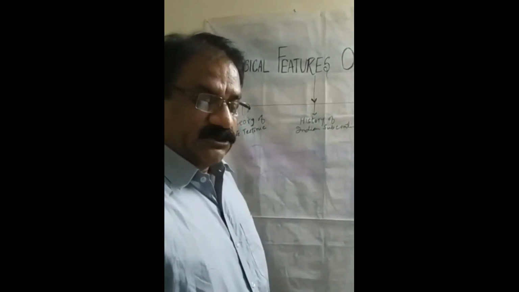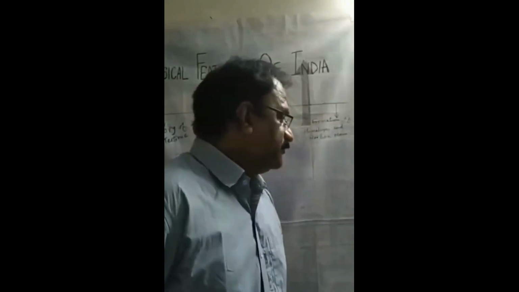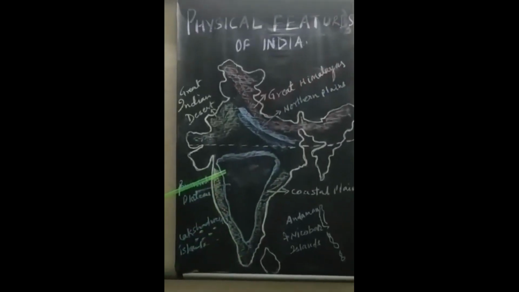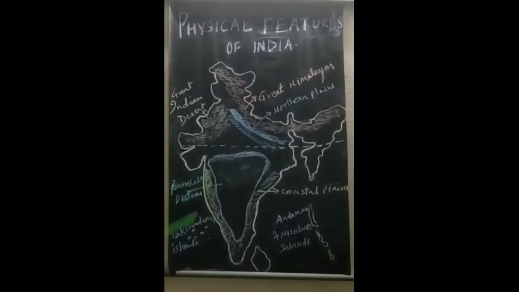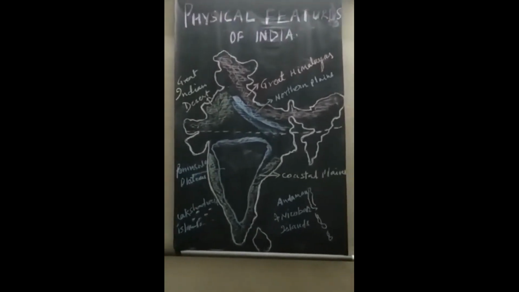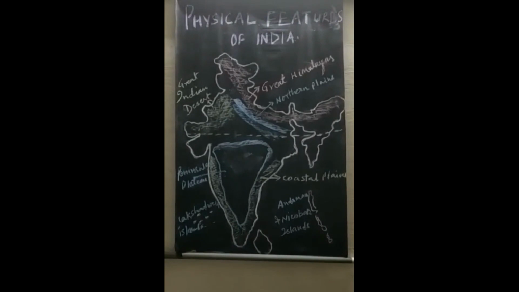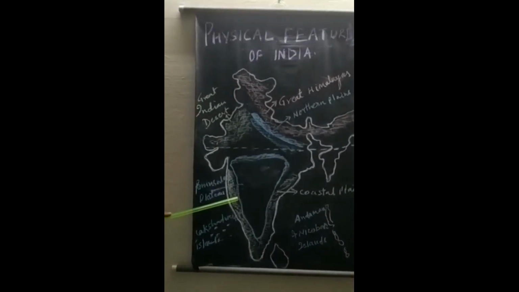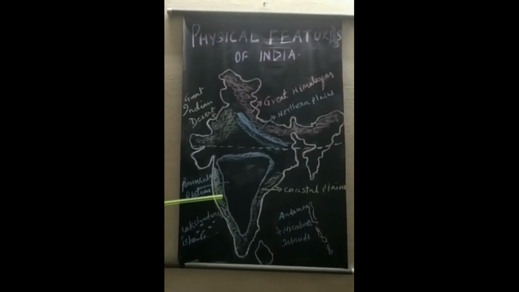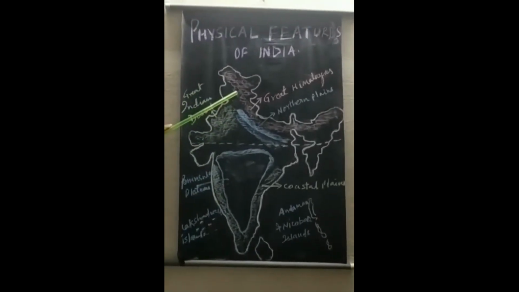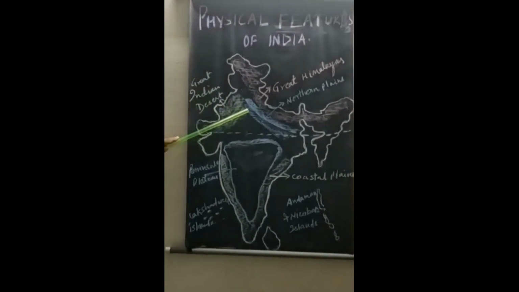Geologically, the Peninsular Plateau constitutes one of the ancient landmasses. See this Peninsular Plateau, this region, this was one of the oldest landmasses on the Earth's surface. It was supposed to be one of the most stable land blocks.